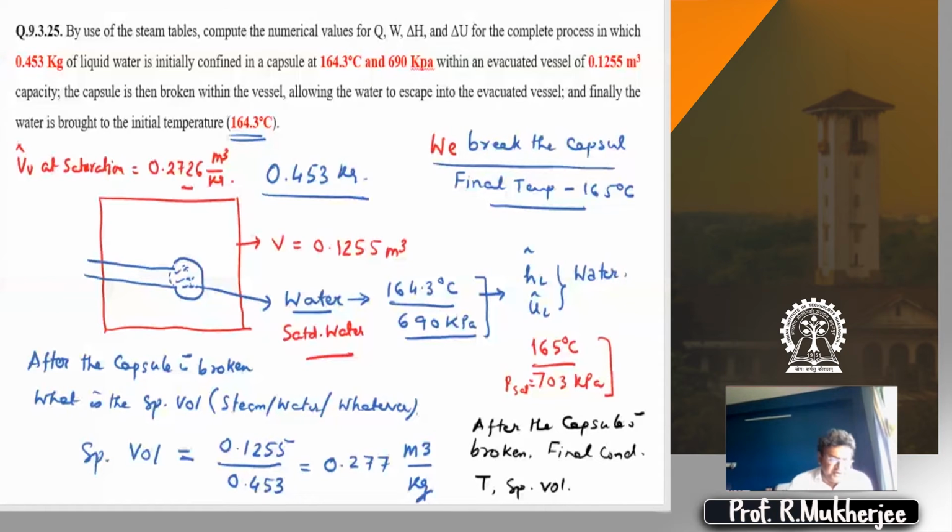And once it is saturated at 165 degrees centigrade, you can also understand that the pressure has dropped to 0.7005 megapascal, or the pressure remains roughly the same as the initial pressure inside the capsule. So is it clear to all, the problem and the approach particularly?